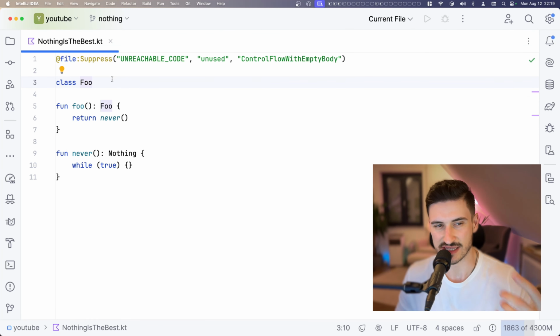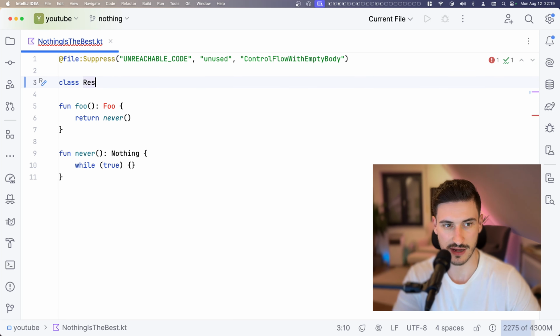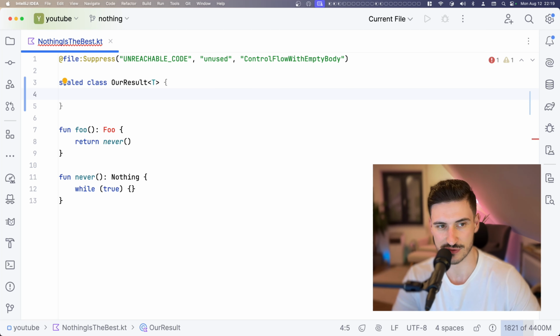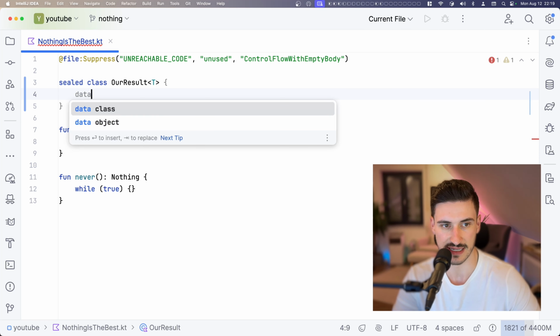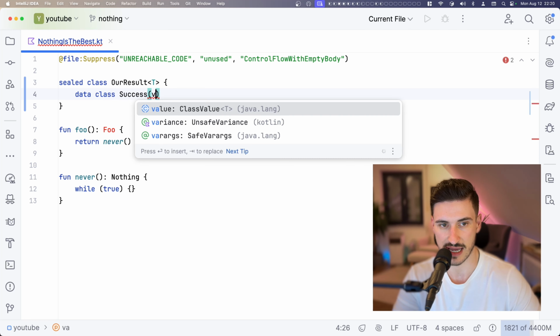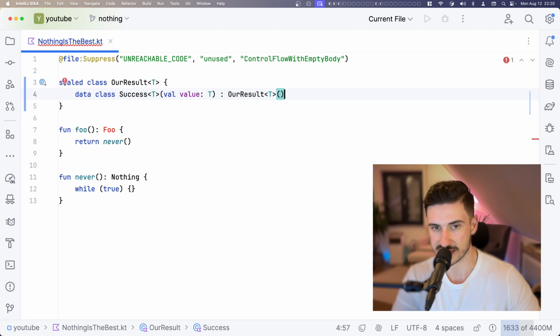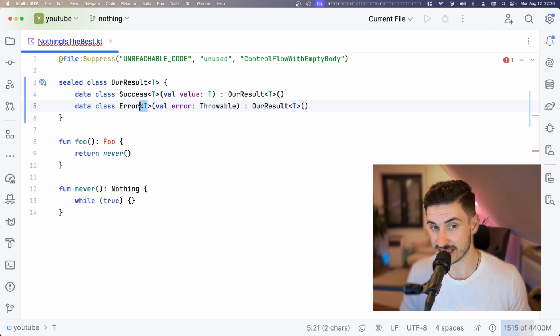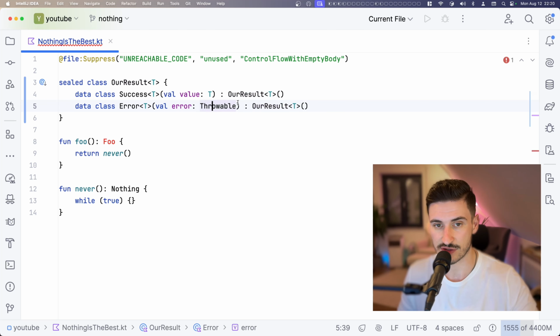Let's say we create our own result type. We call it OurResult. And we, of course, make it generic. We say it's a sealed class, and we have the obvious candidates. We want to have a result that is successful, and we want to model the failure case. Therefore, we have data class Success, which carries value T, and it implements our OurResult<T>. And we also want to have an Error class, which also has generic type parameter T here, which also implements OurResult<T>, and it can contain some kind of throwable that represents what happened.